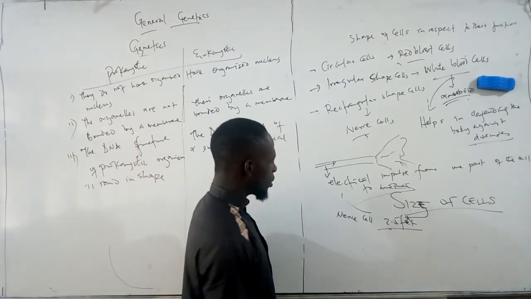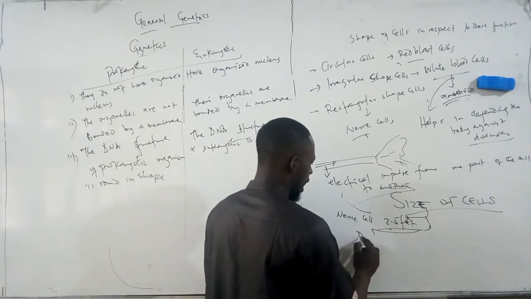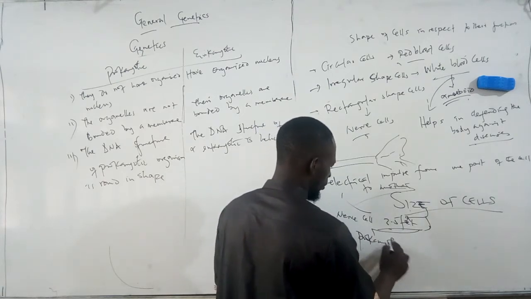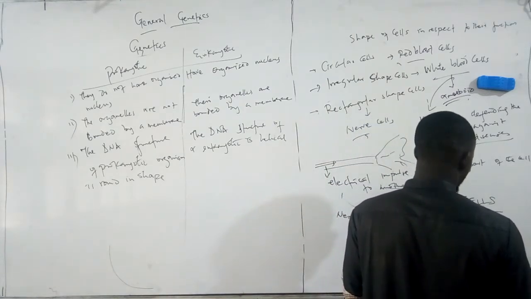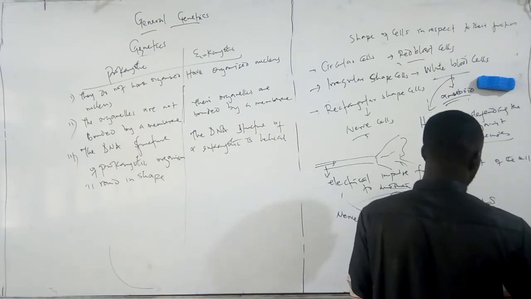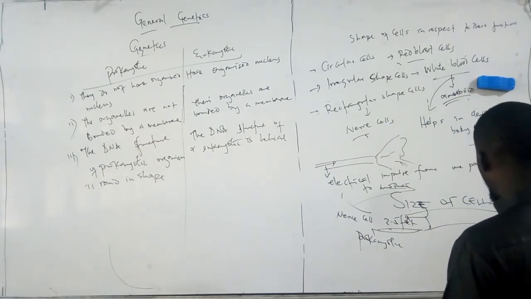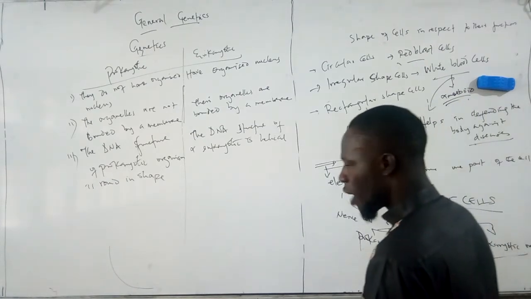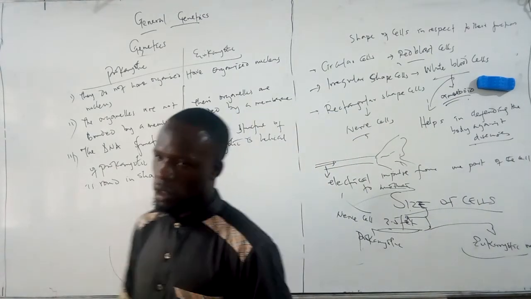So we also observe, viewing it in the aspect of prokaryotic and eukaryotic organisms, that you find larger cells in the eukaryotic organisms compared to the prokaryotic organisms.